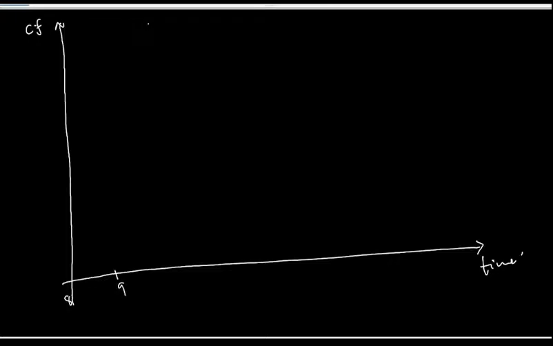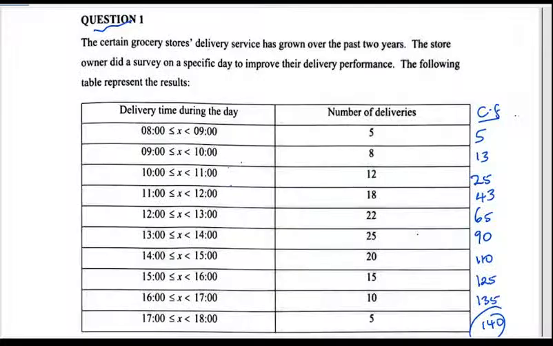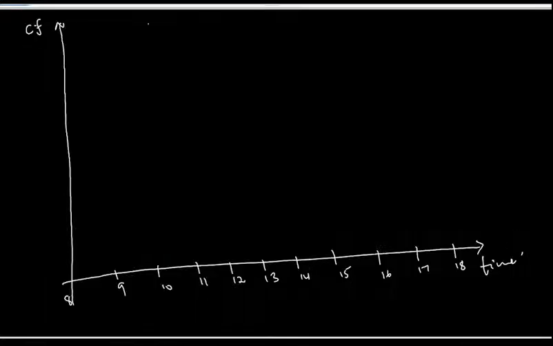Then we can have 9, 10, 11, 12, 13, 14, 15, 16, 17. The last delivery was 18. Whenever we are plotting, let me indicate this side.